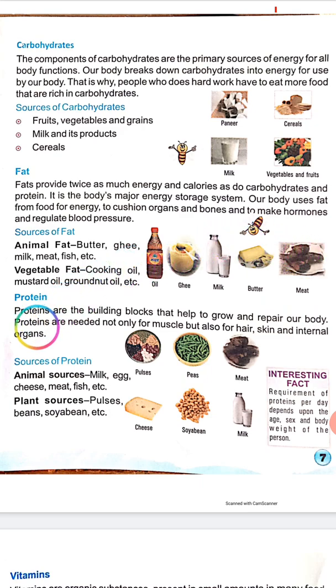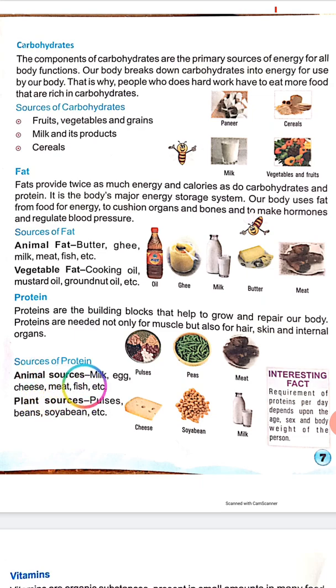And next one, protein. Proteins are called building blocks that help to grow and repair our body. Proteins are needed not only for muscles but also for hair, skin and internal organs.